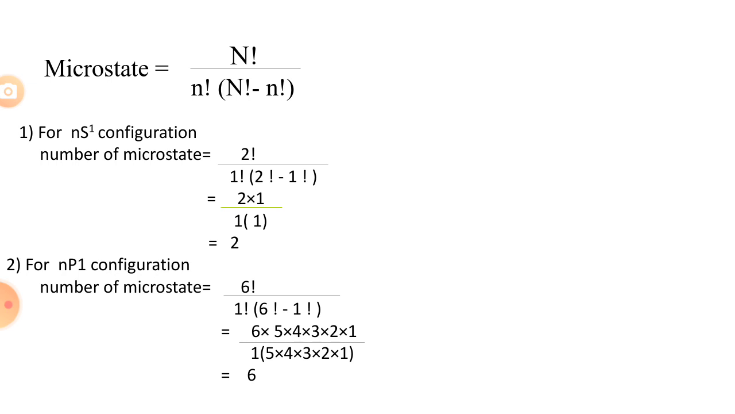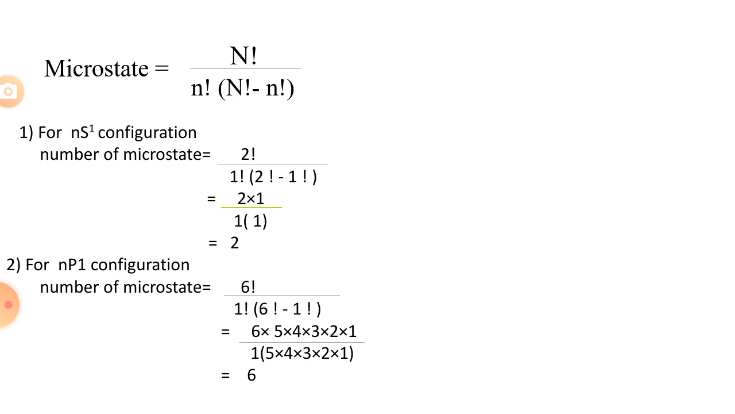Solve this problem; it is just a simple problem. 2 into 1 divided by 1 factorial into, since 2 minus 1 is 1, 1 factorial. So 2 into 1 is 2, divided by 1 is 2. So the number of microstates of the ns1 configuration is 2. The final answer is 2.